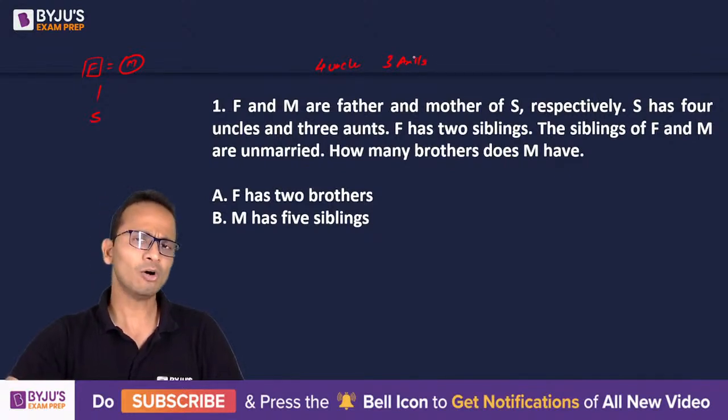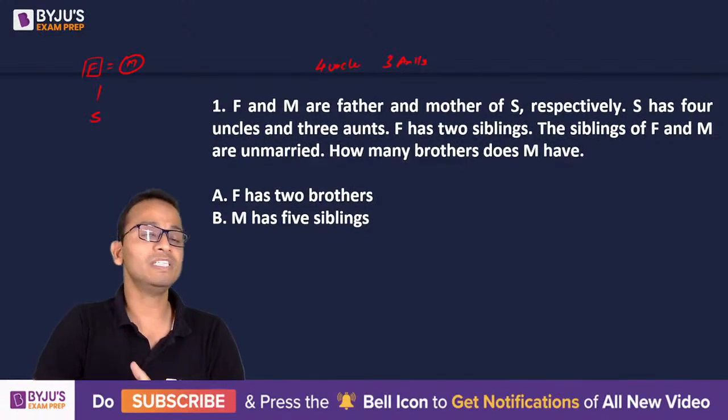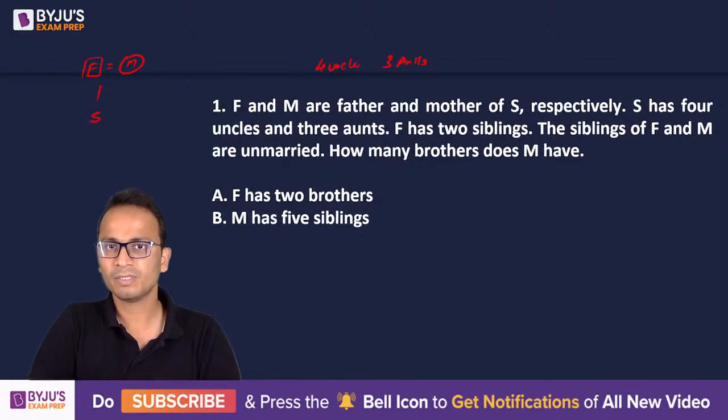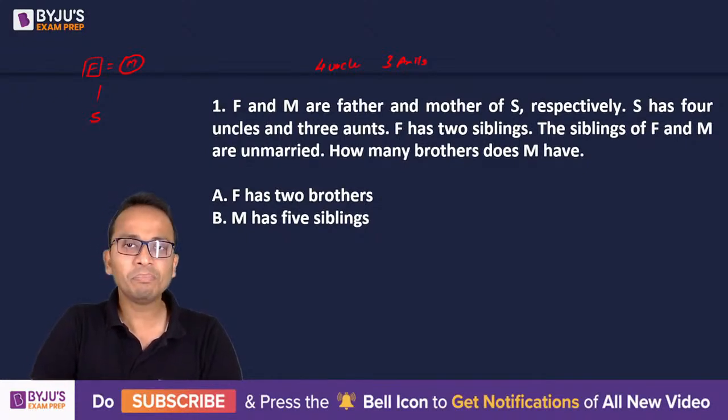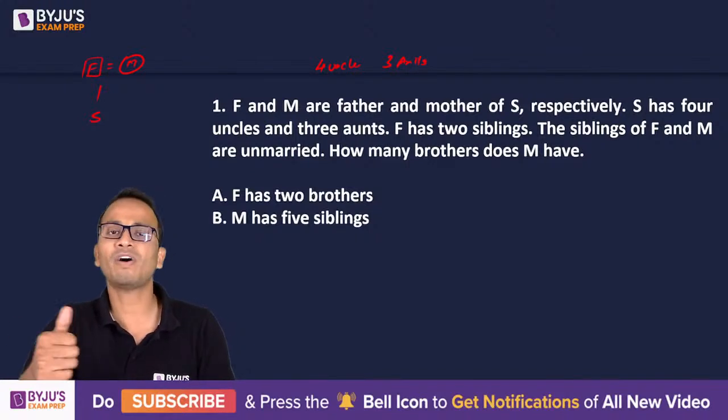All right. Now, who all can be an uncle? An uncle can be the brother of either father or mother, or it can be the husband of the sister of father or mother.